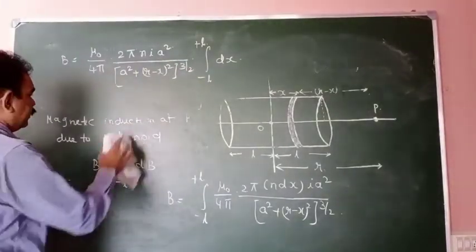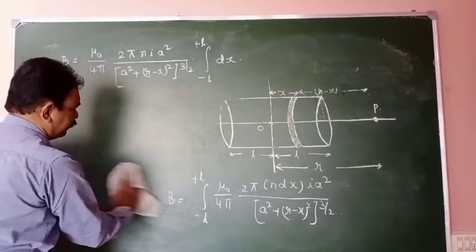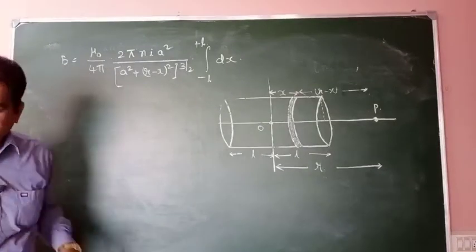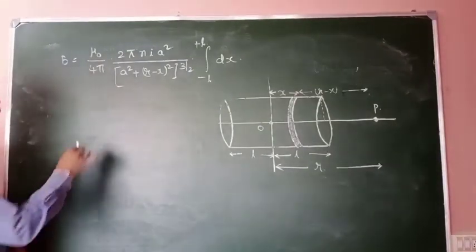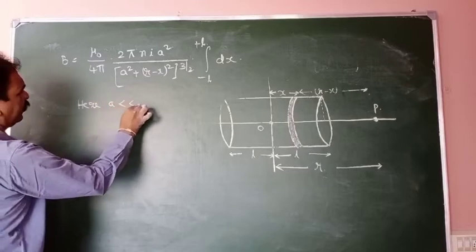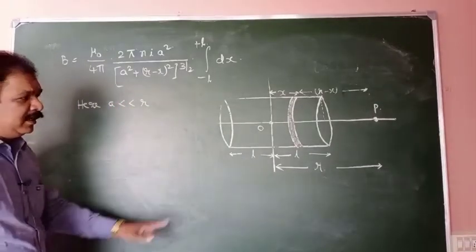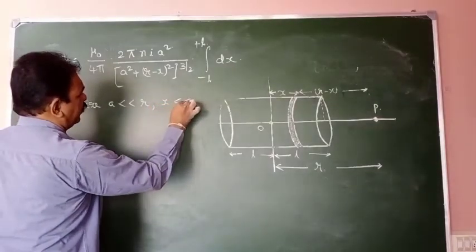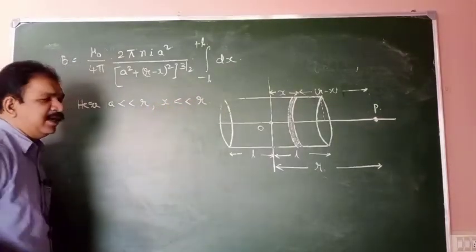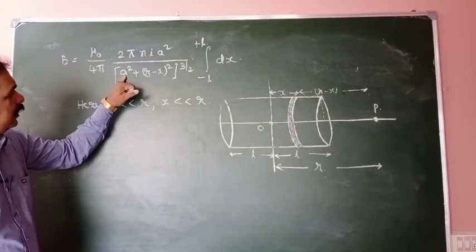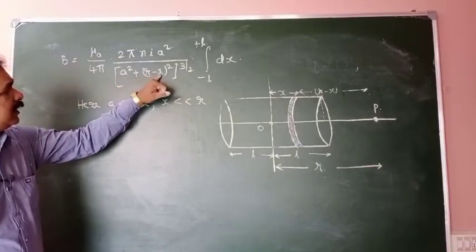Here the value of a will be much less than R. In the same way, the value of x will be much less than R. So we can neglect a here and x here.